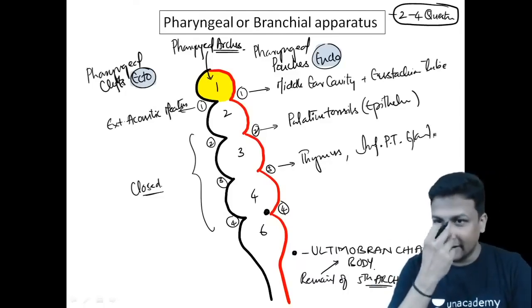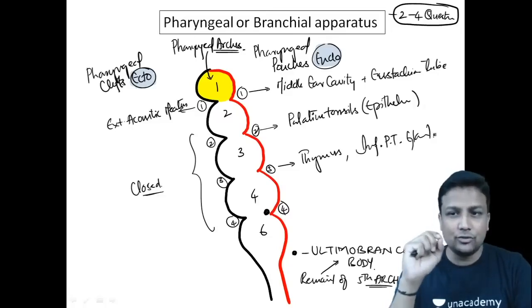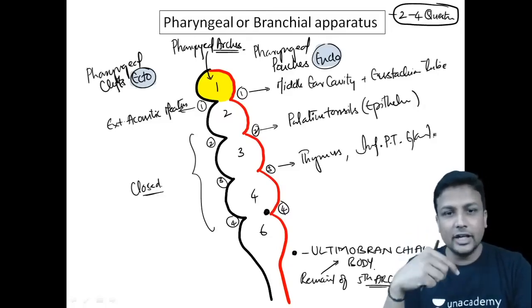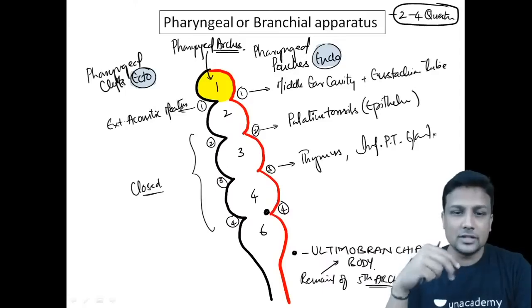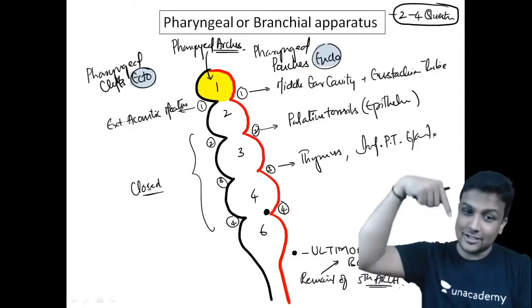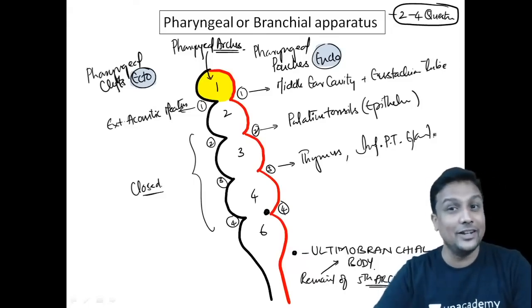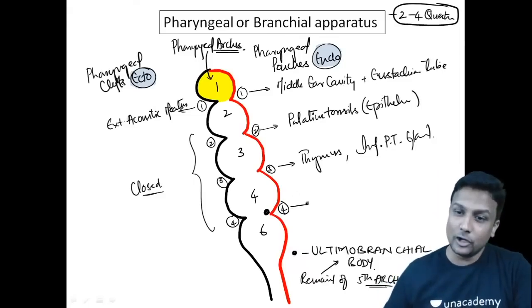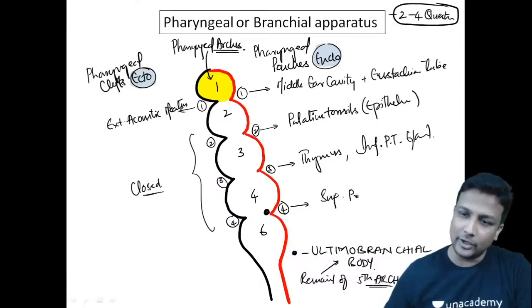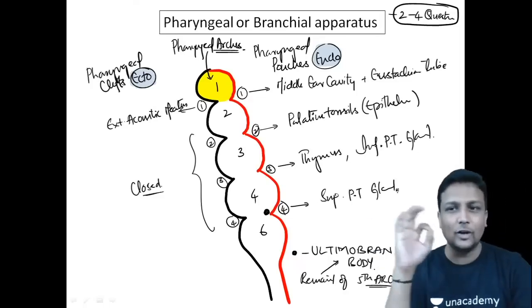Inferior parathyroid gland, guys. The second pouch is going to form the palatine tonsil, and the third pouch is the one which is going to form thymus along with inferior. Thymus kahan jayega? Niche. So after forming there, it is going to go down. So it is going to form inferior parathyroid gland. Whereas the fourth pouch is the one which is going to form superior parathyroid gland, sir. Lovely. Done, done, done. Are you understanding, sir?